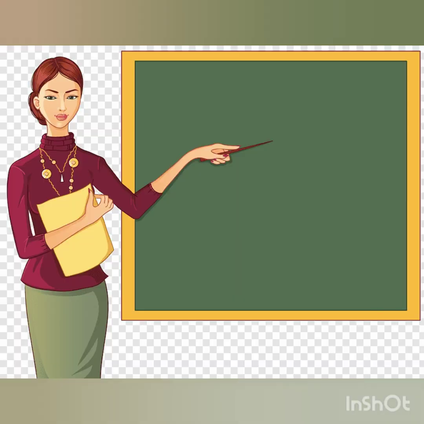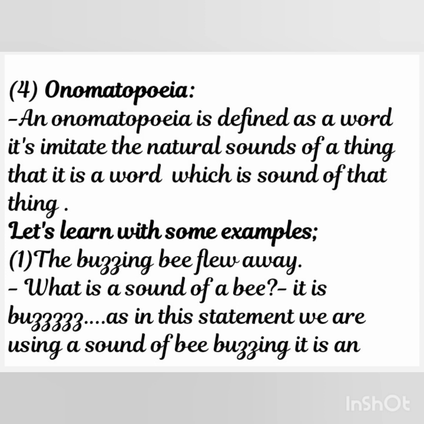Let's learn about onomatopoeia. An onomatopoeia is defined as a word that imitates the natural sound of a thing, that is, a word which is the sound of that thing. Let's learn with some examples. Number 1. The buzzing bee flew away. What is the sound of a bee? It is buzz. As in this statement we are using the sound of the bee, buzzing, it is an onomatopoeia.